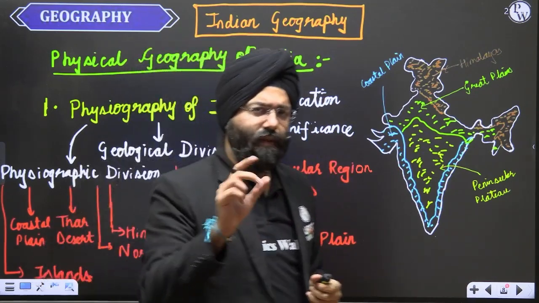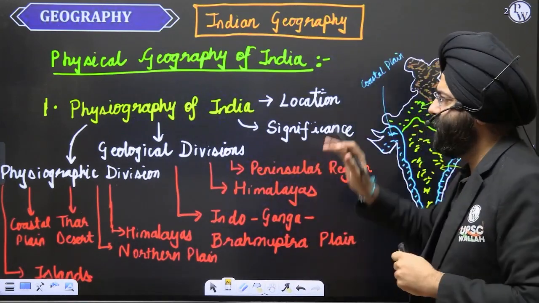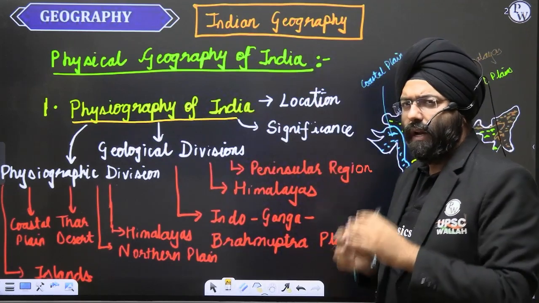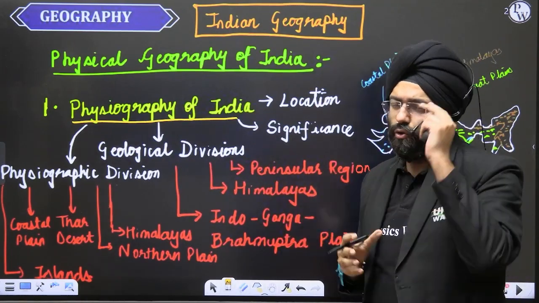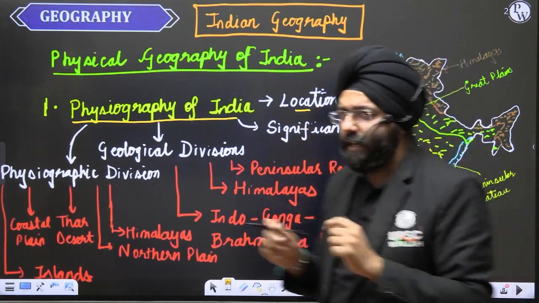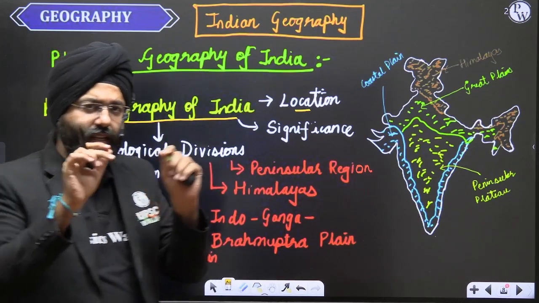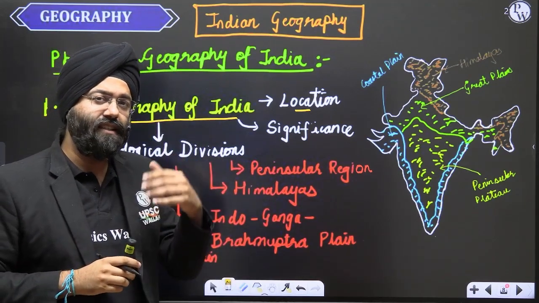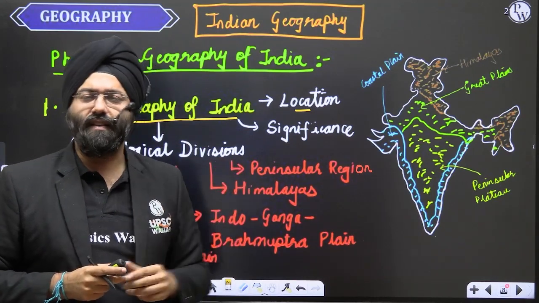So, with respect to Indian geography, what are the various parts that you need to study? First is the physiography of India. When we're going to teach you the physiography of India, what do you need to know? See, first is the location. Where is India located? What are the various countries that border India? Now we need to study these. These are the spatial locations that are important and can be asked in your preliminary examination.